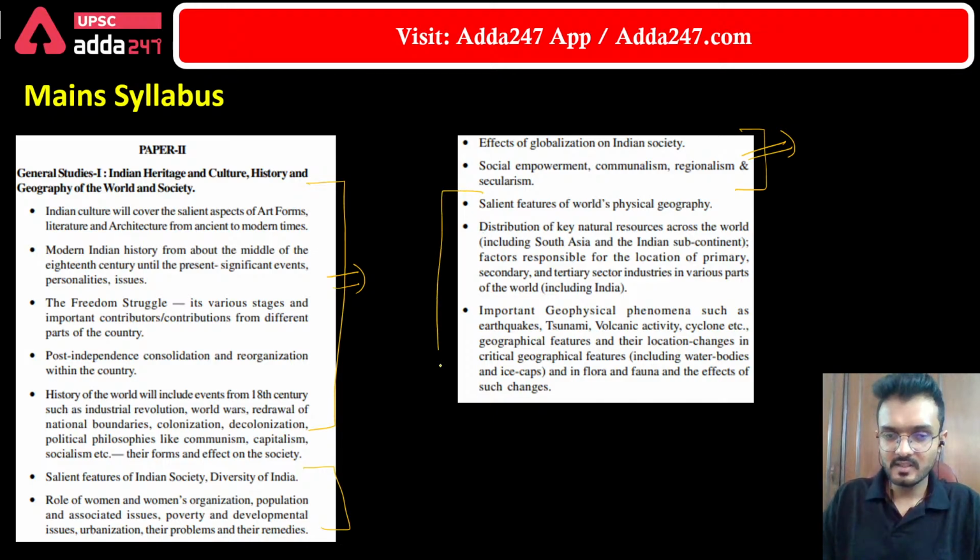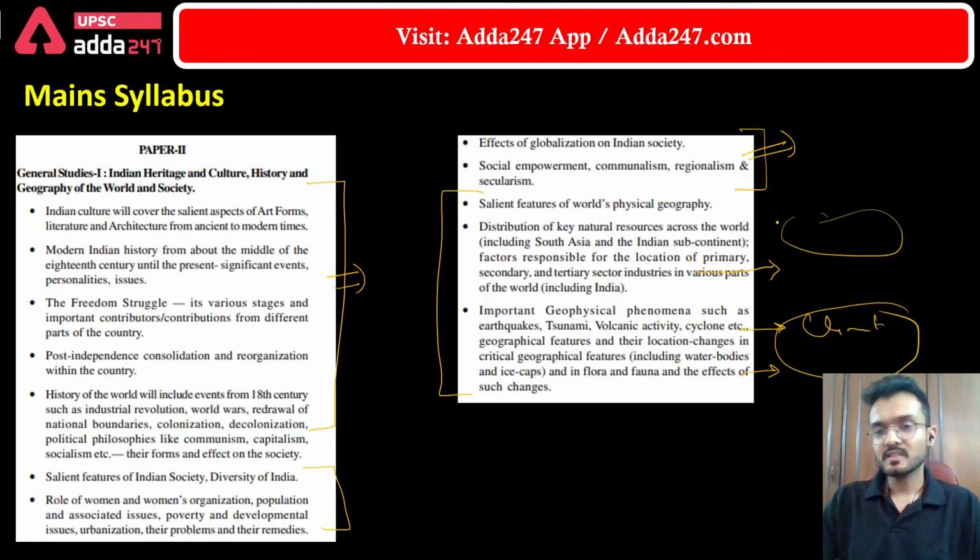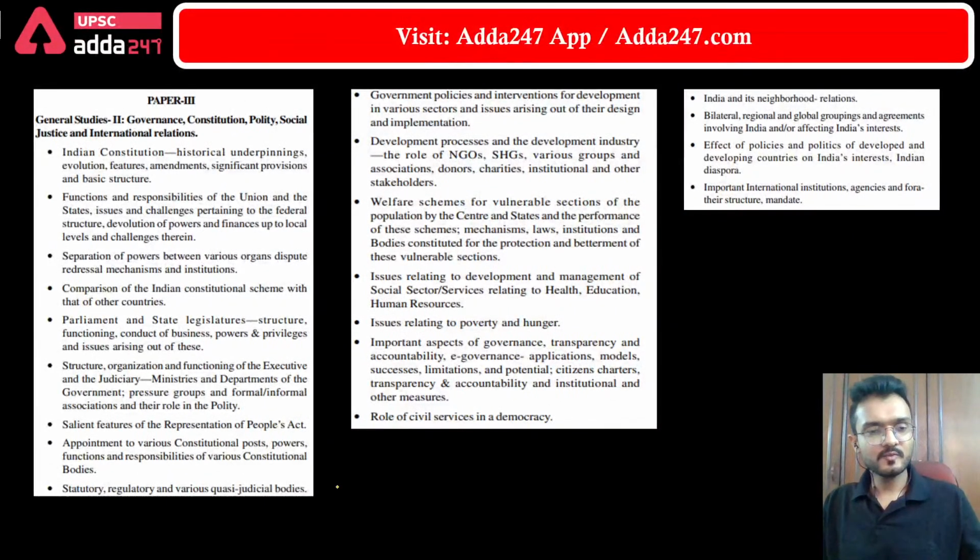Then there is geography, which has two types of topics. The first is static topics, in which we understand physical features, like how clouds form and how tropical cyclones form. Apart from that, there are contemporary topics like climate change, global warming, or the melting of glaciers. So geography is a mix of both static and current affairs based topics. But by and large, paper 1 is basically a static paper. Now let's move to paper 2.